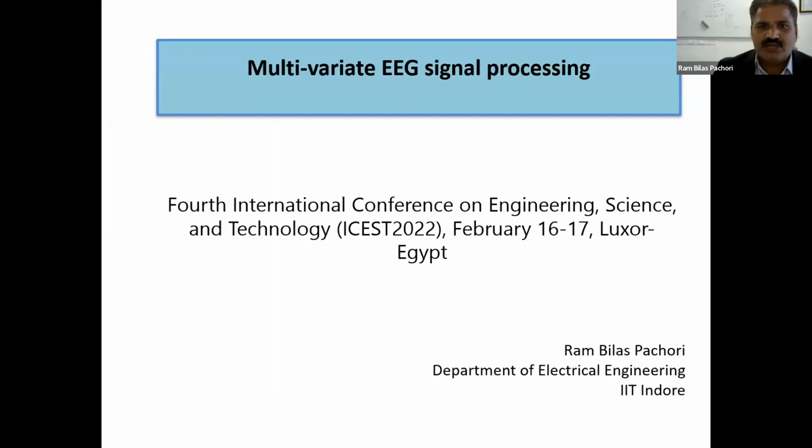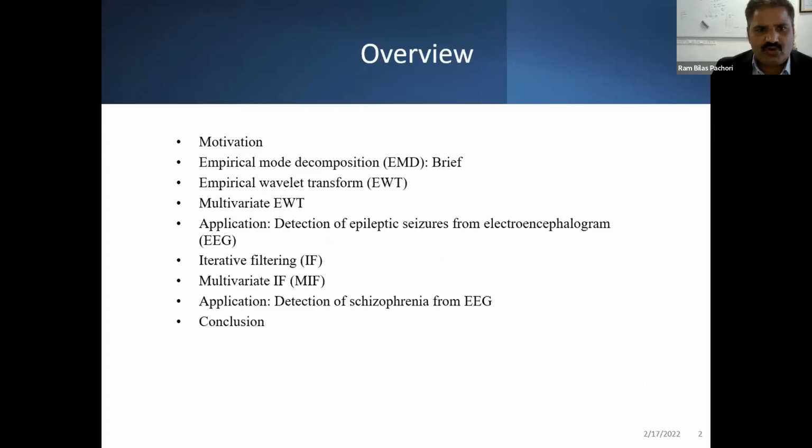In this talk, we will see the use of recently developed multivariate signal processing techniques in our laboratory and their applications for two problems related to brain signal classification. One is related to epileptic seizure detection, and the second one is related to schizophrenia signals detection. So this is the overview of this talk.